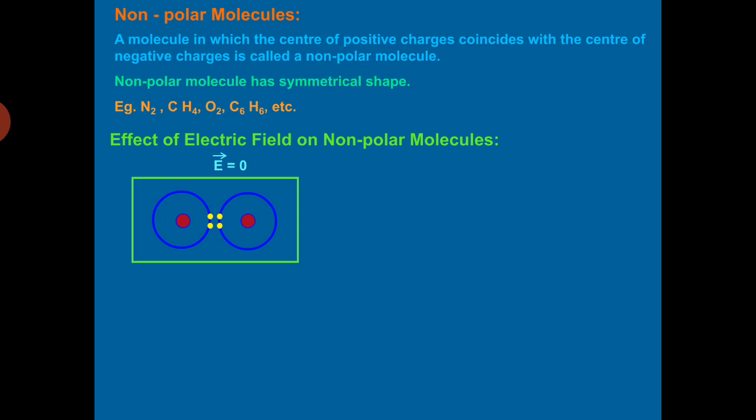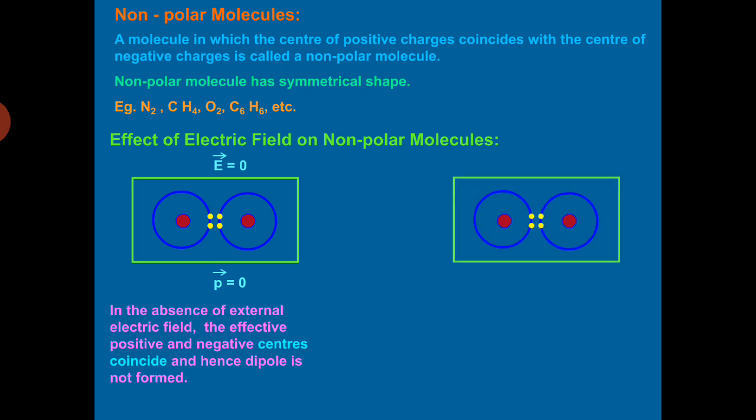In the absence of any external electric field, the centers of positive charge and negative charge of the molecules of a non-polar dielectric coincide, and the dipole moment of each molecule is 0. So P vector is equal to 0.